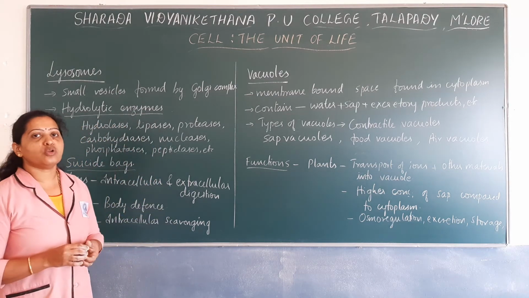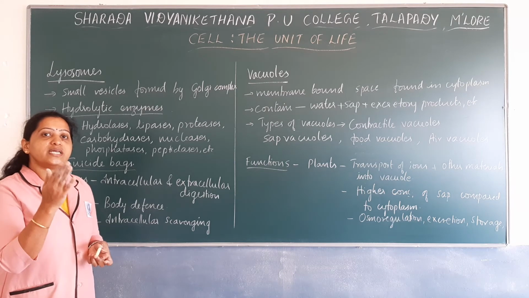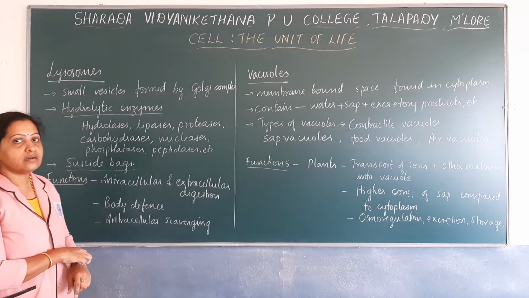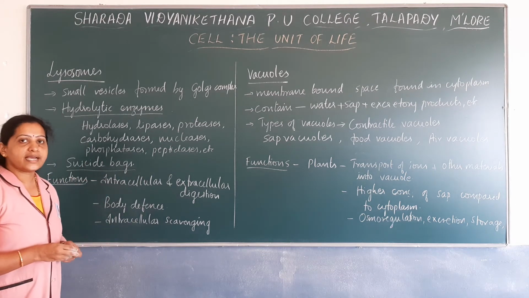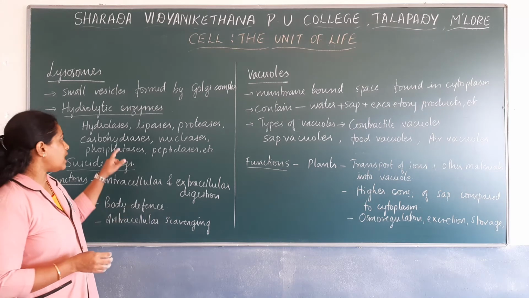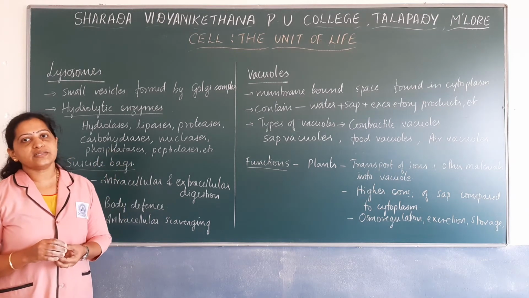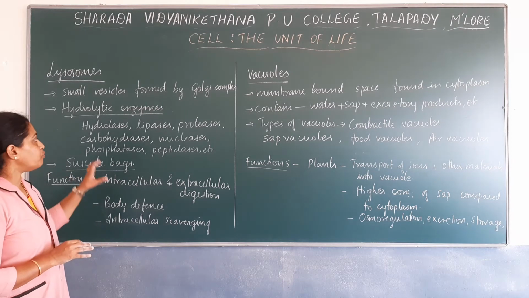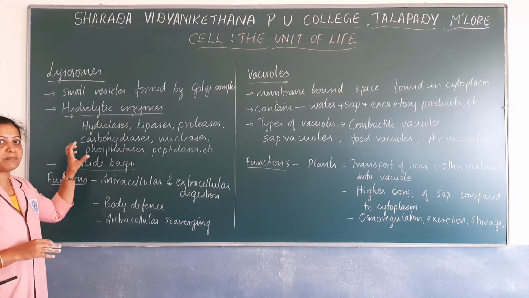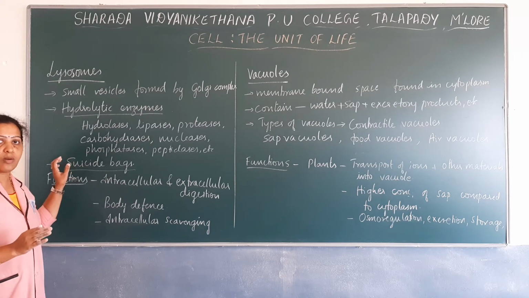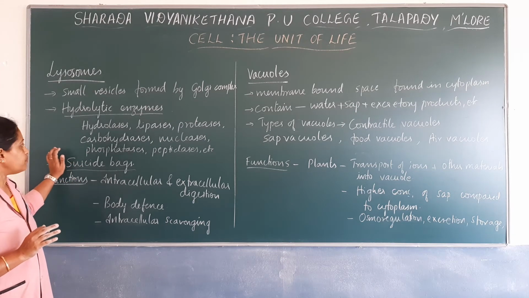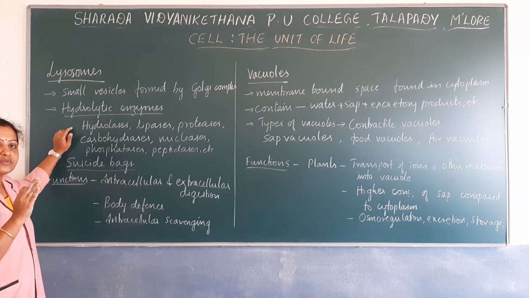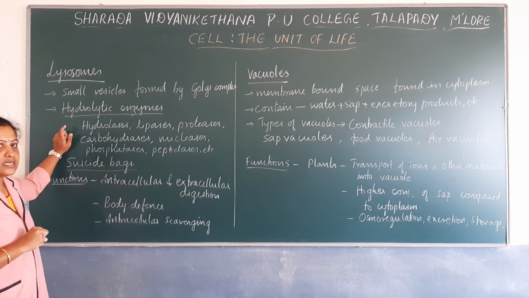Usually the lipases are the enzymes that can digest the lipids. Proteases are the enzymes that can digest the proteins. Carbohydrases are the enzymes that break down the carbohydrates. Nucleases are the enzymes that can digest the nucleic acids. So various types of enzymes play an important role in digesting complex components. Hydrolytic enzymes can digest various types of components that are engulfed by the cell.